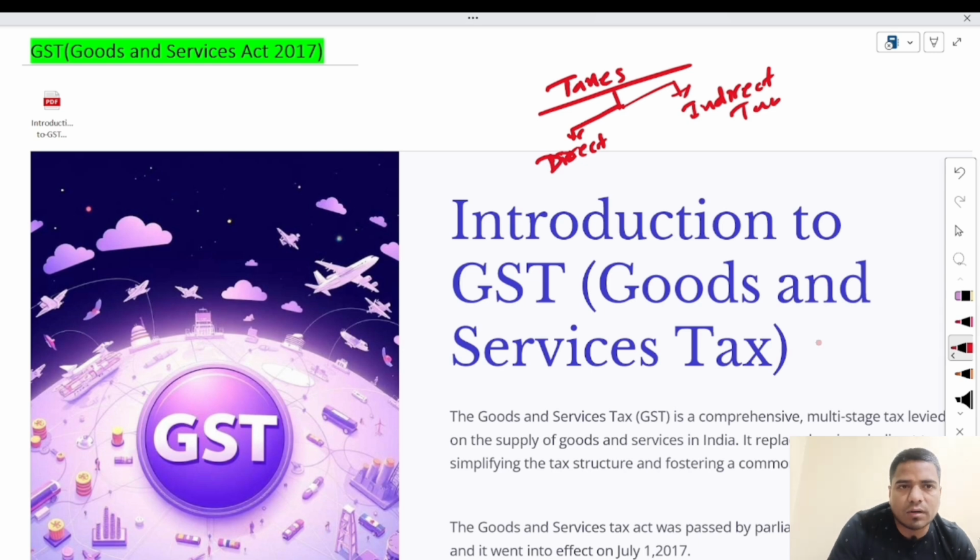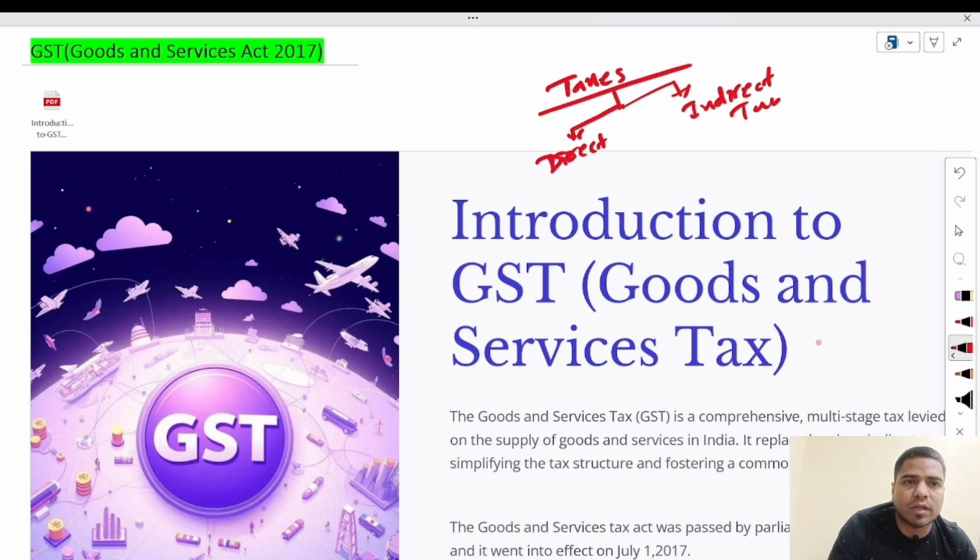Any other person can pay on behalf of the taxpayer. This is known as indirect taxes. For example, income tax is a direct tax. It means whatever income you have, if you are liable to pay income tax, then only you can pay this tax directly to the government. No other person can pay this tax to the government on your behalf.